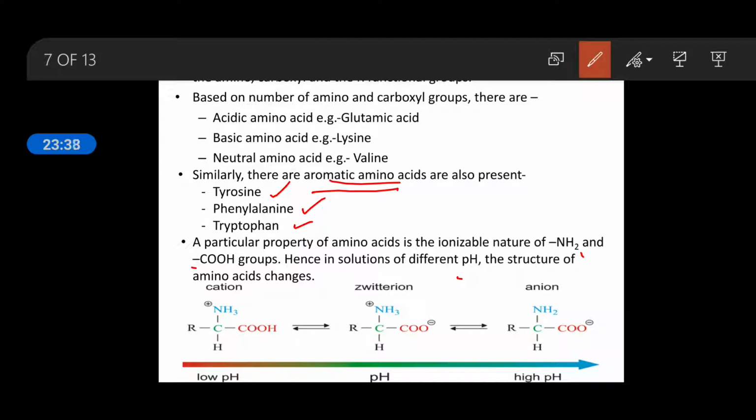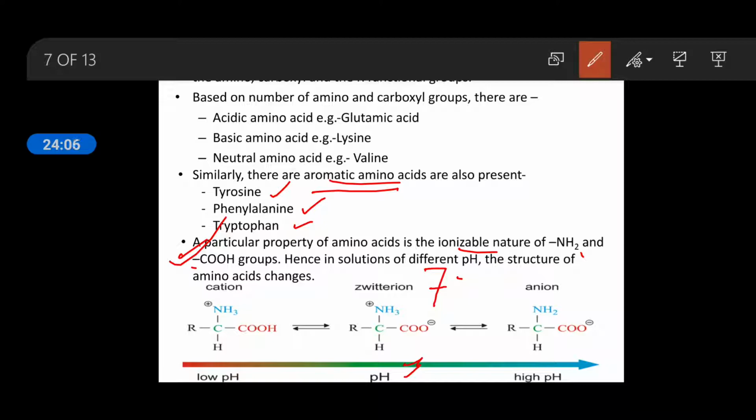In this part, what they want to tell you is, if the pH is neutral, meaning 7, not an acid, not a base, then the amino acid is always in the tendency of being ionizable.